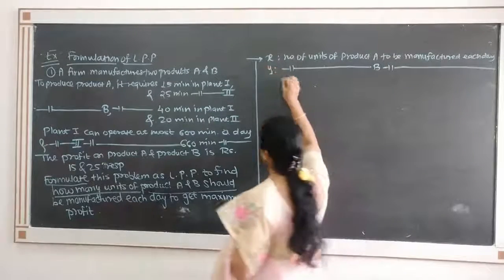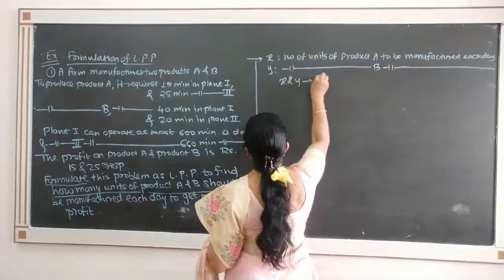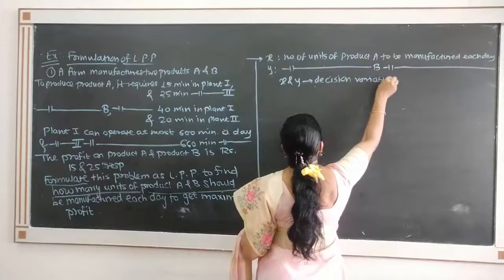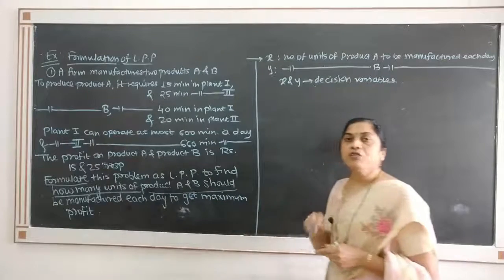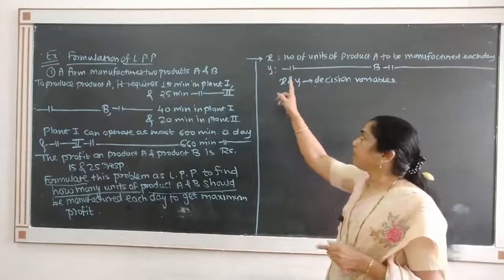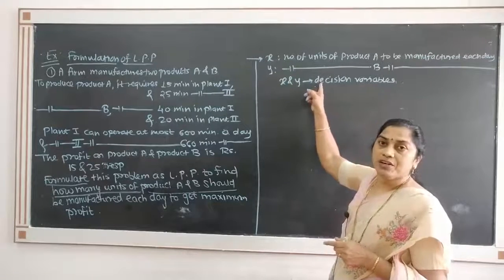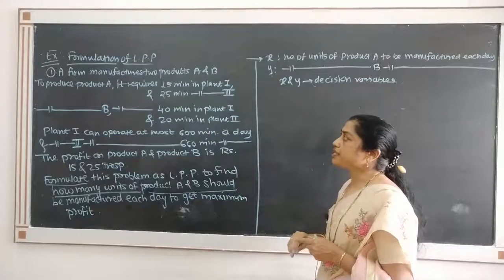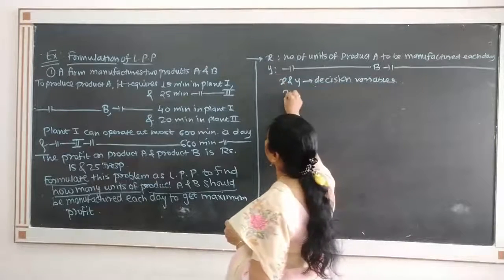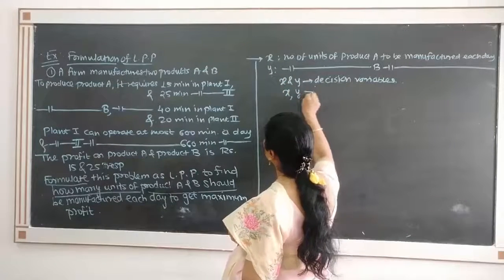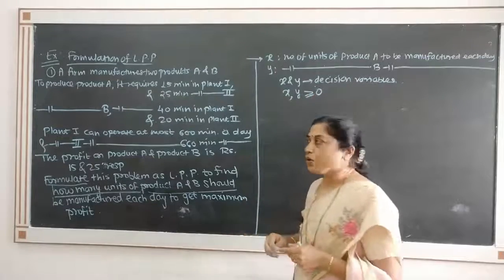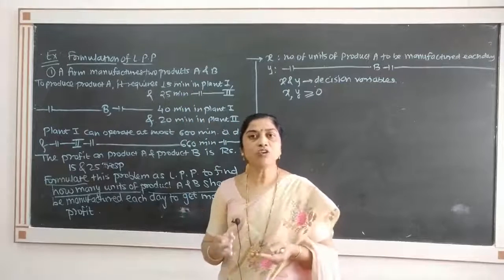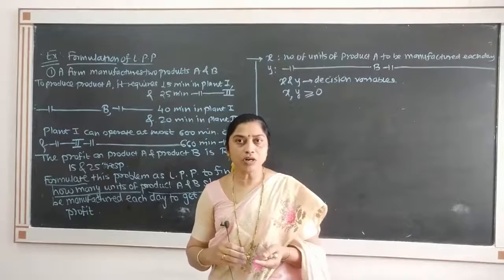So these x and y are known as decision variables, because we want to determine the values of those variables. These x and y must take values greater than or equal to 0, because the company will not manufacture negative products.